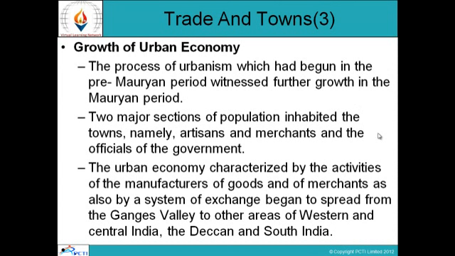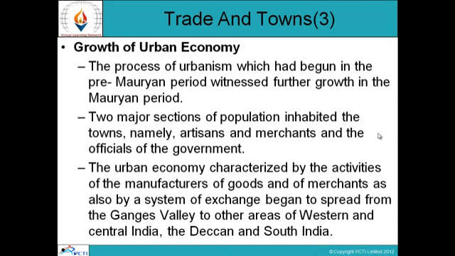Growth of urban economy. The process of urbanism, which had begun in the pre-Mauryan period, witnessed further growth in the Mauryan period. Two major sections of population inhabited the towns, namely artisans and merchants, and the officials of the government. The urban economy, characterized by the activities of the manufacturers of goods and of merchants, as also by a system of exchange, began to spread from the Ganges Valley to other areas of western and central India, the Deccan and southern India.